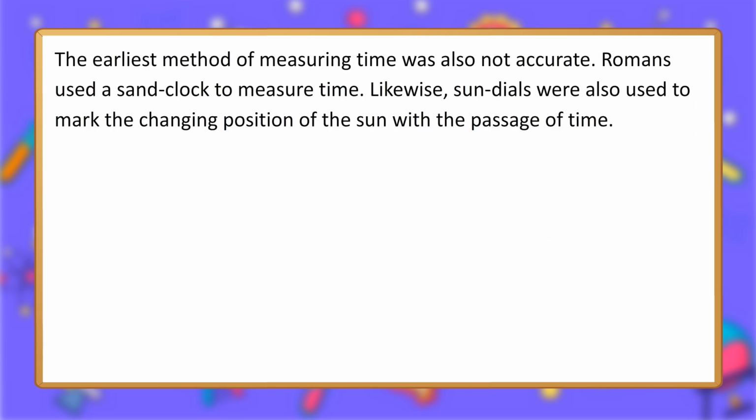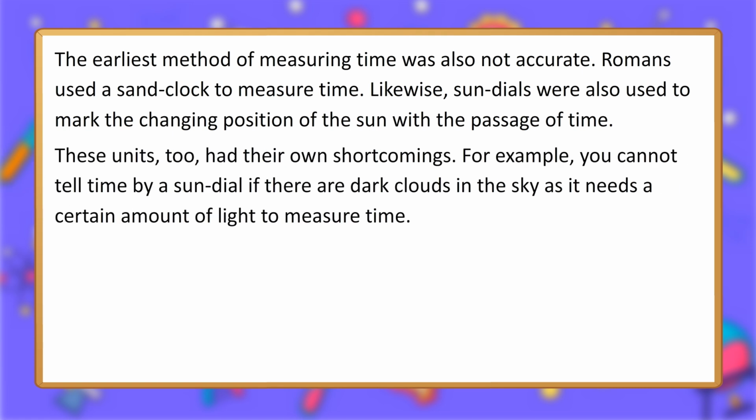The earliest method of measuring time was also not accurate. Romans used a sand clock to measure time. Likewise, sundials were also used to mark the changing position of the sun with the passage of time. These units, too, had their own shortcomings. For example, you cannot tell time by a sundial if there are dark clouds in the sky, as it needs a certain amount of light to measure time.